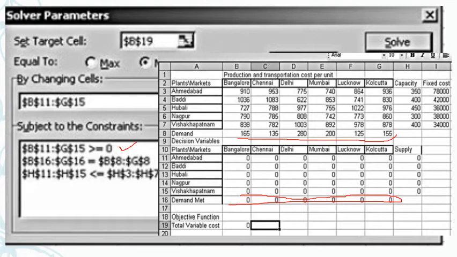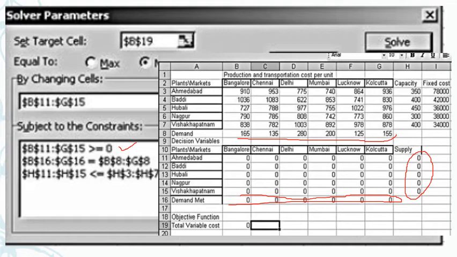And the third constraint is with respect to H11 to H15. That is the supply. This is the supply constraint. How much should be supplied? Supply should be less than or equal to capacity. In my previous slide also I explained, I cannot supply more than my capacity. Right?